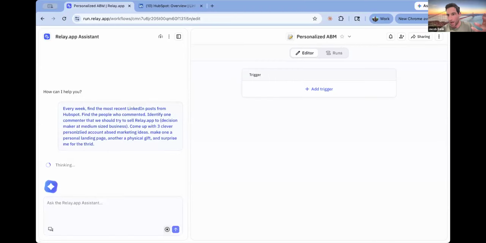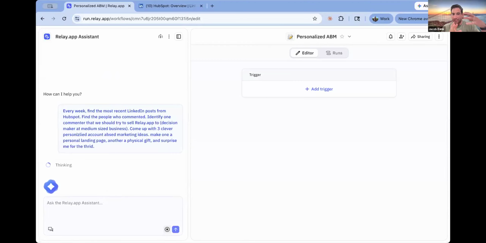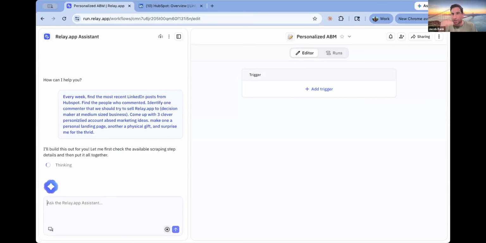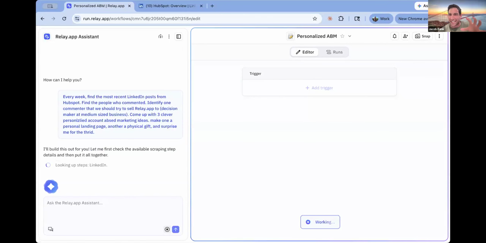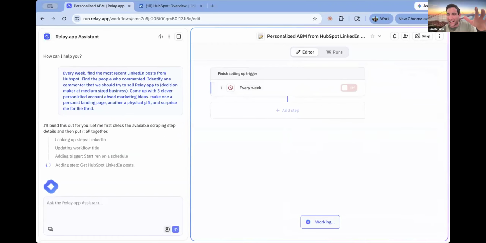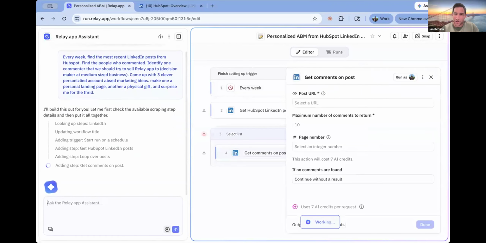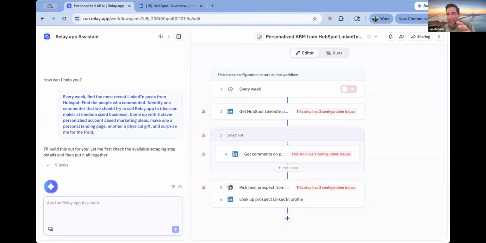I've given enough of a prompt now that the Relay App Assistant, which is basically a specialized agent for building workflows, can turn this into a repeatable, predictable, reliable workflow that's going to run for me every week. So you can see it's first going to see what tools it has available. How am I going to get that data from LinkedIn? How am I going to trigger once a week? How am I going to get the right comments from the post? How am I going to pick the best prospect? How to find their profile? And then it's going to turn that into a plan and put it all together.